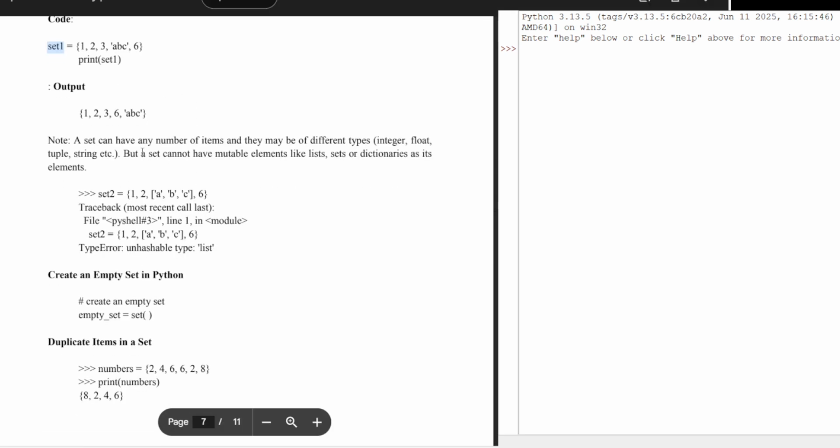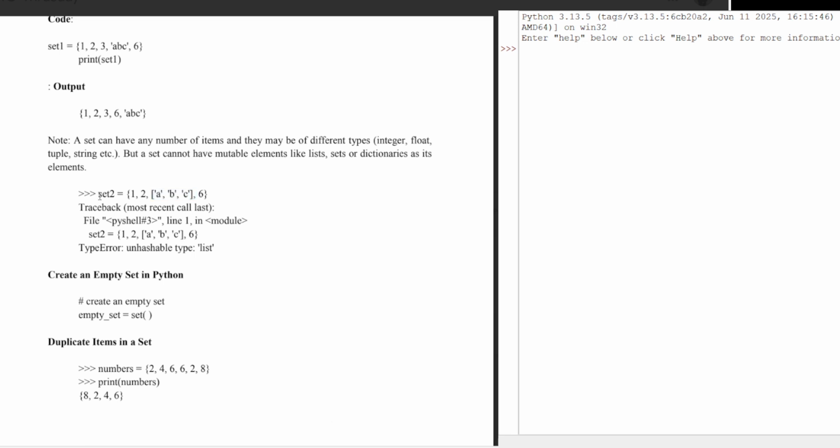A set can have any number of elements and they may be of different types: integer, float, a tuple, a string. But a set cannot have mutable elements like lists, sets, or dictionaries as its elements.